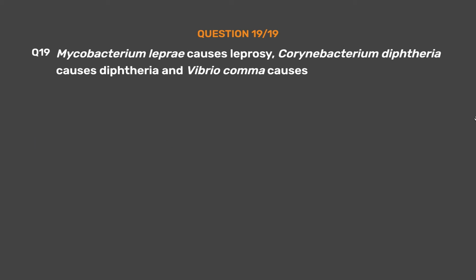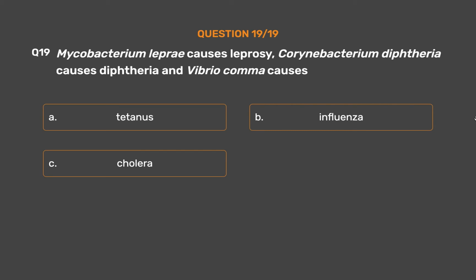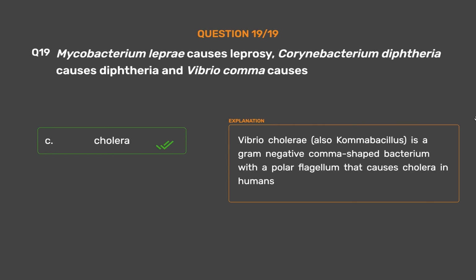Question number 19. Mycobacterium leprae causes leprosy. Corynebacterium diphtheriae causes diphtheria and Vibrio causes: Option A, tetanus. Option B, influenza. Option C, cholera. Option D, typhoid. The correct answer is option C, cholera. Vibrio cholerae, also comma-bacillus, is a gram-negative comma-shaped bacterium with a polar flagellum that causes cholera in humans.